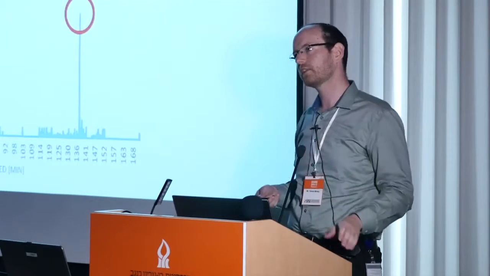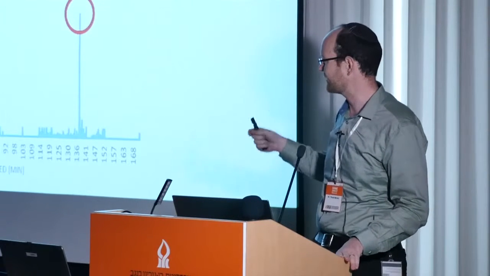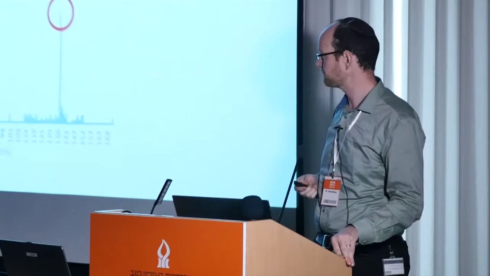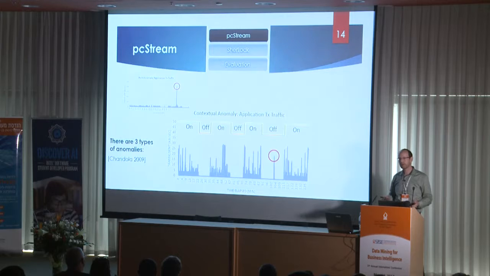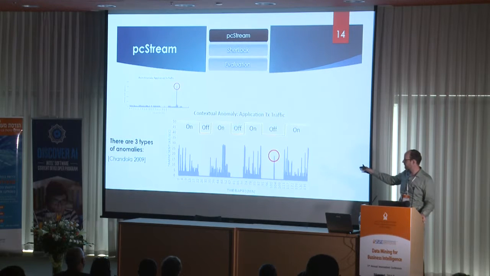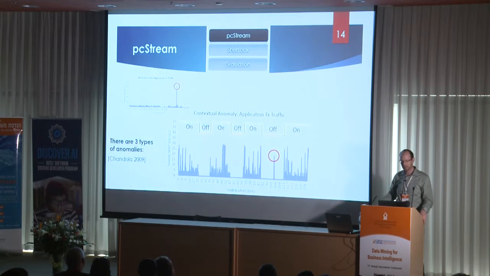There are three different kinds of anomalies. The first kind is point anomaly, where an observation stands out with respect to the general behavior. The next kind is a contextual anomaly, where just looking at the behavioral feature itself is not enough to determine whether it's an anomaly, but with respect to another, contextual feature, in this case data transmission under the contextual feature of whether the screen is on or off, it helps us understand better if this is an anomaly.